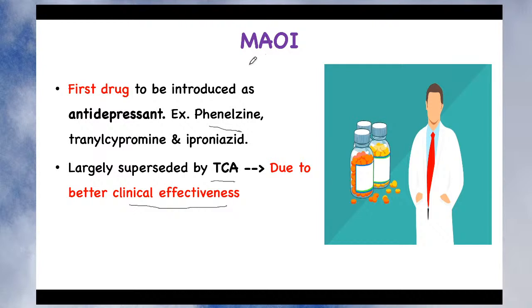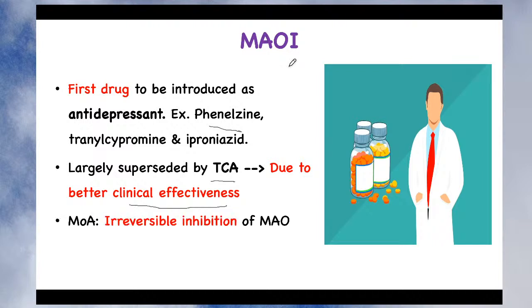But since they have many side effects, a good amount of drug-drug interaction and drug-food interaction, their clinical effectiveness for the treatment of depression is reduced, and they are largely superseded by TCAs. Still, as a pharmacy student, you must know the mechanism of action and pharmacology of this drug, because there are some patients where you need to give this category of drug for the treatment of depression. Now let's see about this drug.